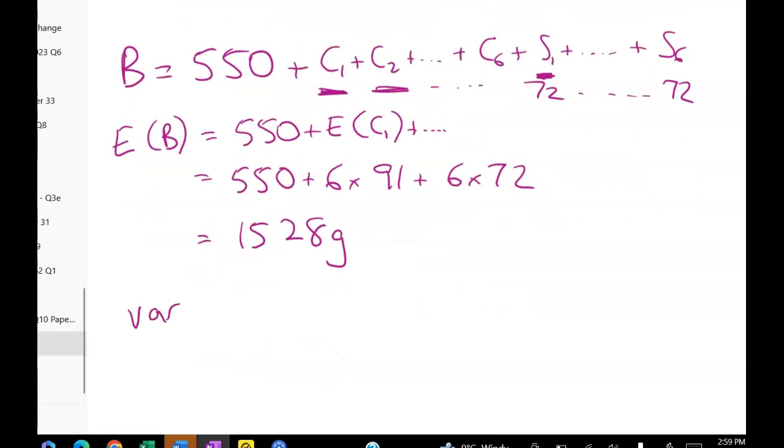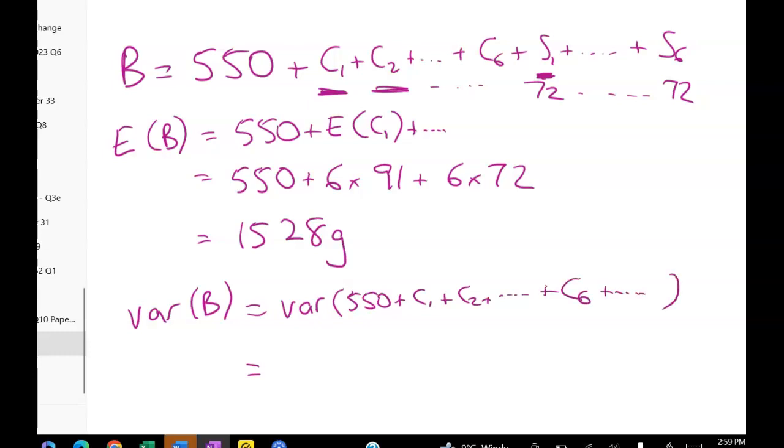For the variance, if you go back to the chapter in the book that went through all the basics, we know that the variance of B, because everything is independent, is going to be the variance of all of this, which is equal to, or the variance of the 550 is just 0. So this is equal to the variance of the first cup out to the 6th cup.